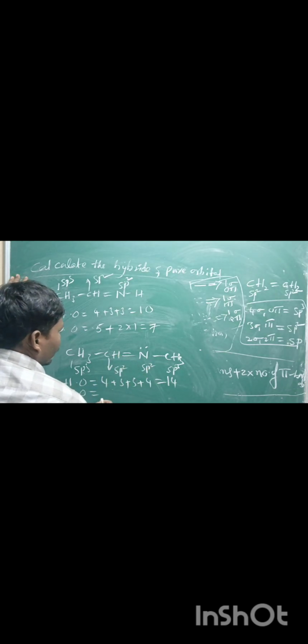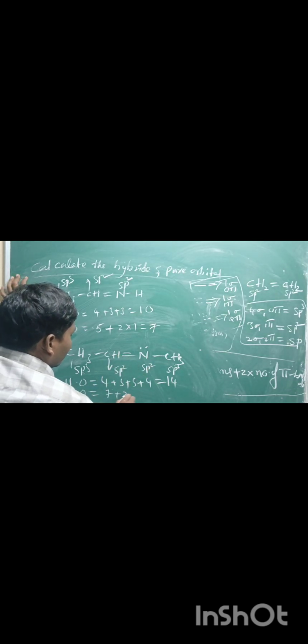Pure orbitals is 7 plus 2 into 1, 9. So 14 hybrid orbitals, 9 pure orbitals. Like that, we can calculate the number of hybrid and pure orbitals of various organic molecules. I hope it is clear. Thank you.